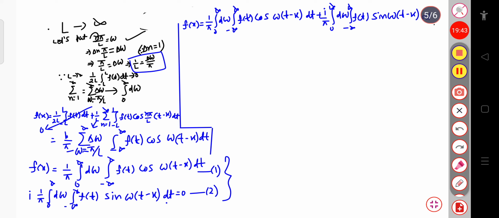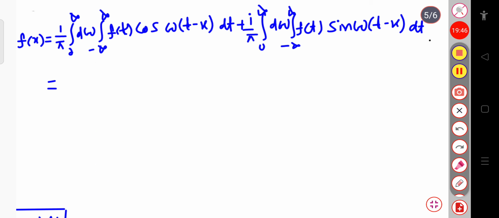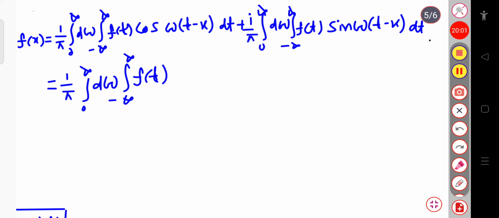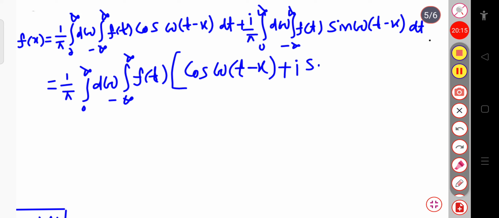Now if I take common the 1 by pi term, the integration over 0 to infinity d omega, and again the integration from minus infinity to plus infinity of f of t, the remaining term will be cosine omega (t minus x) plus iota sine omega (t minus x), and finally the bracket closes, this will be dt.